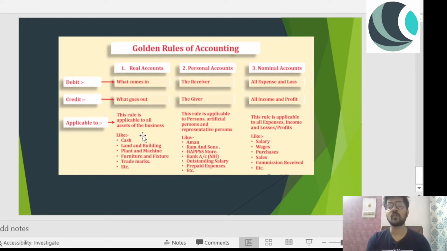So while we are talking about the assets of the business, you have to remember that these are real accounts, and the real account rule will be applied on them: debit what comes in, credit what goes out, right? So we are talking about the golden rules of accounting. First is the real account, whatever comes into the business and whatever goes out.